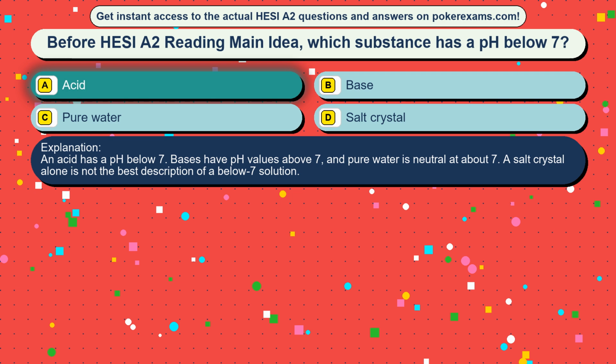A salt crystal alone is not the best description of a below 7 solution.